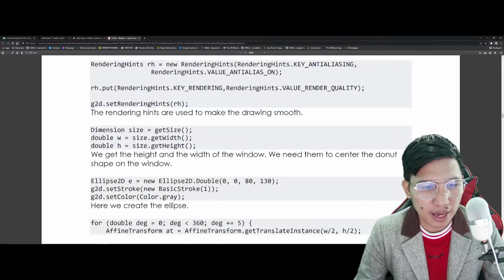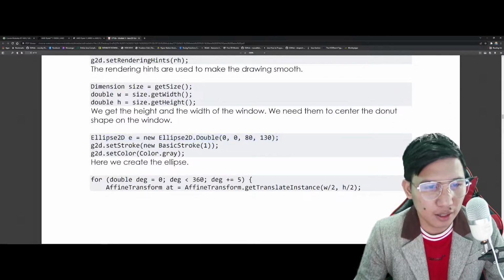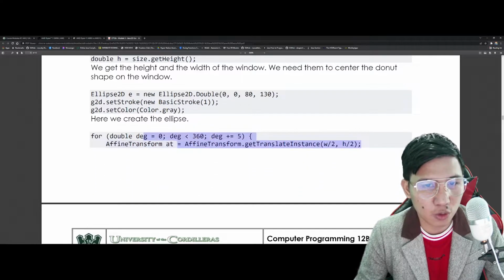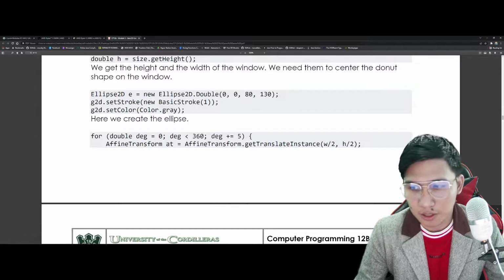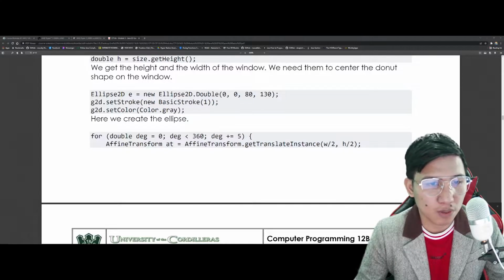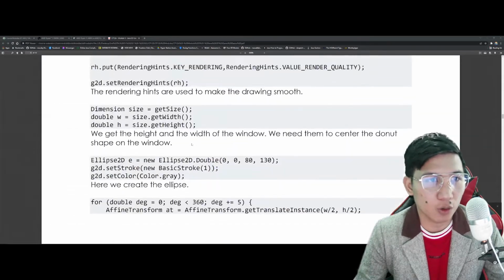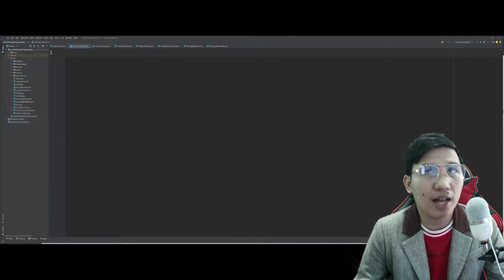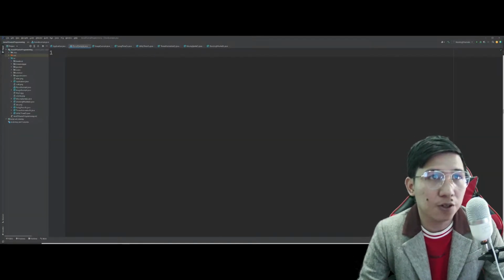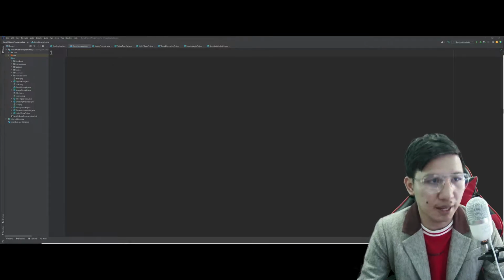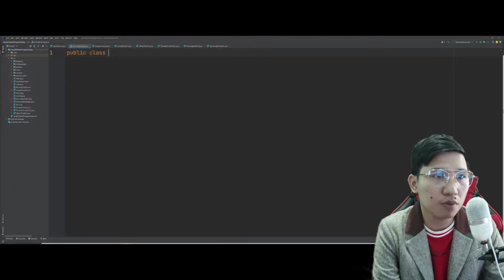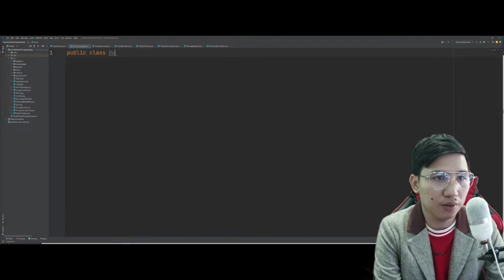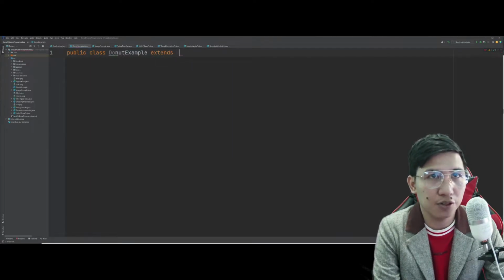This time, I added here the different properties. So, in case na ma-miss out yung part ng discussion na to, you simply have to take a look at the following parts of the code para mas maintindihan natin. So, we start by creating a class here. Public class. Diba? Pisa natin yan. Public class DoughnutExample extends JFrame.